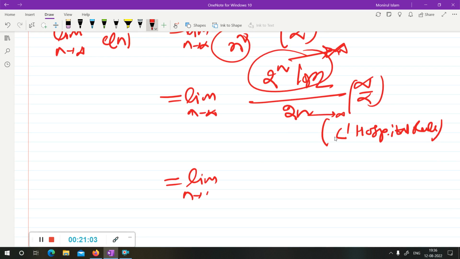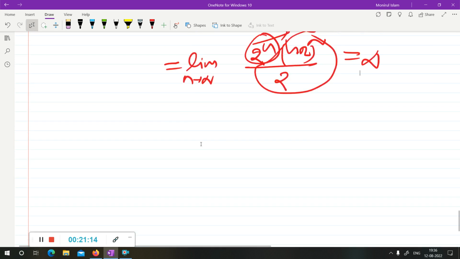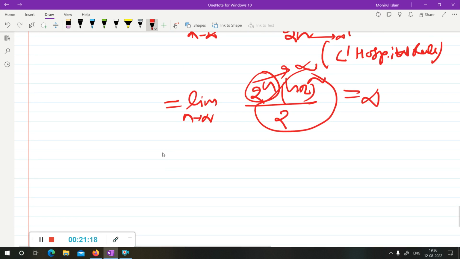So you get 2 to the n (ln 2) square upon 2. Now this tends to infinity and this is constant, so the total tends to infinity. So the limit of n by cn is infinity.